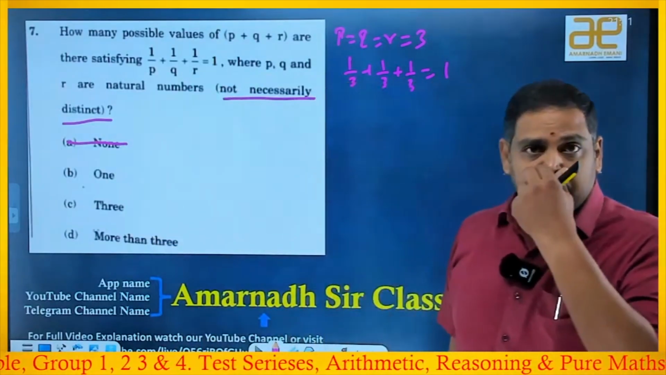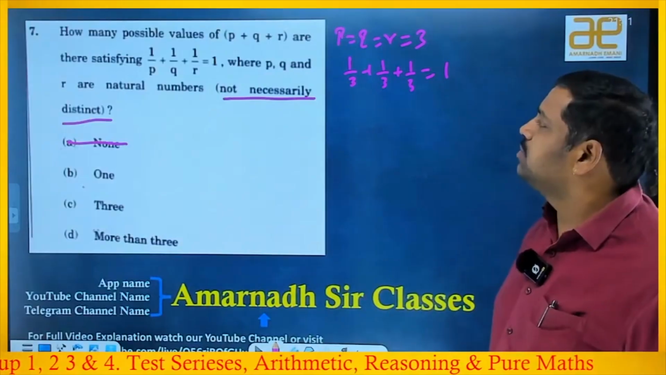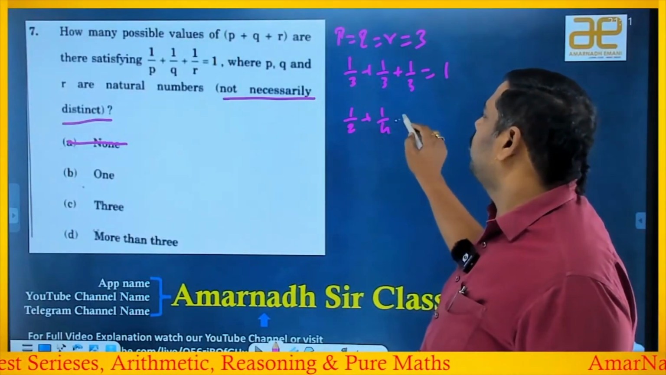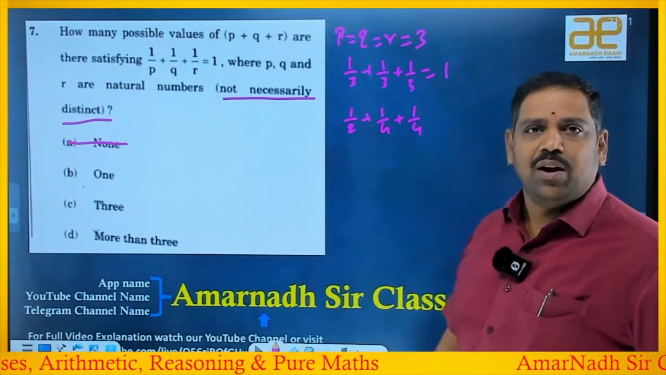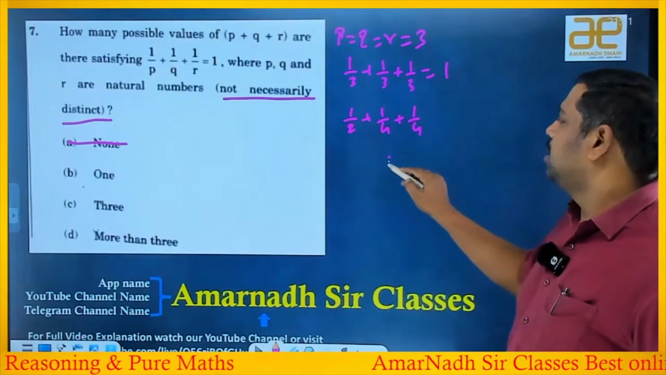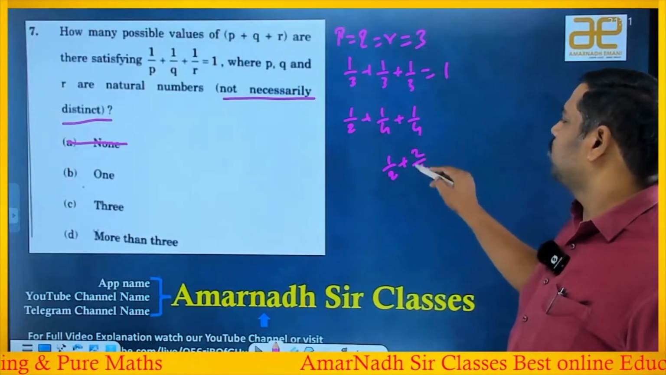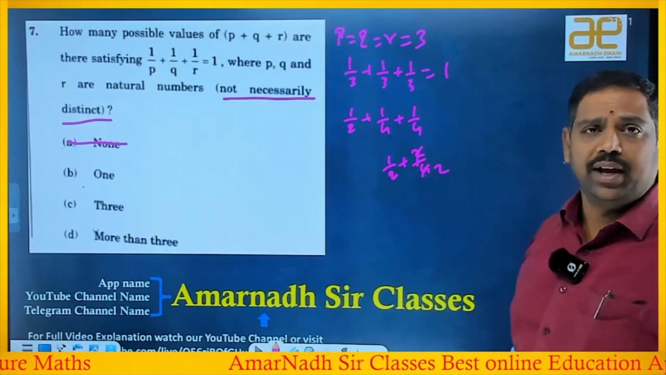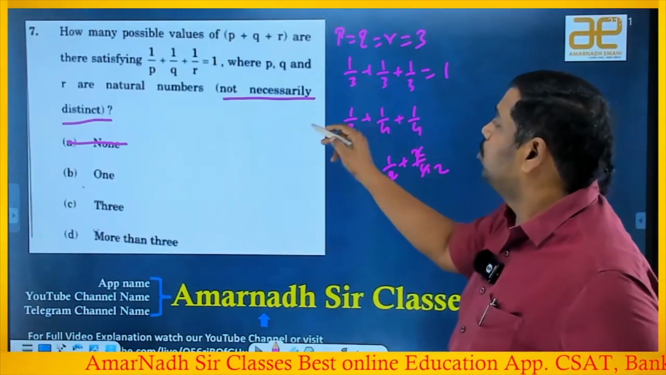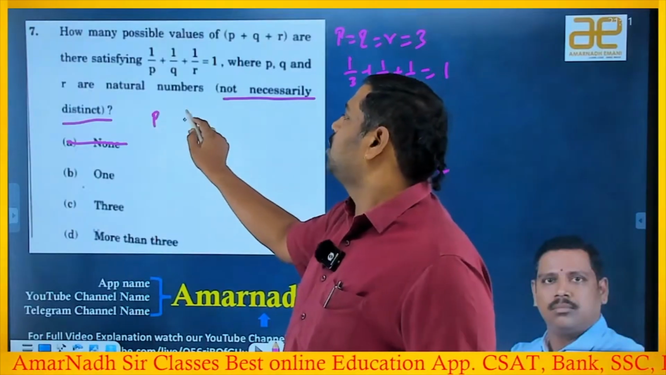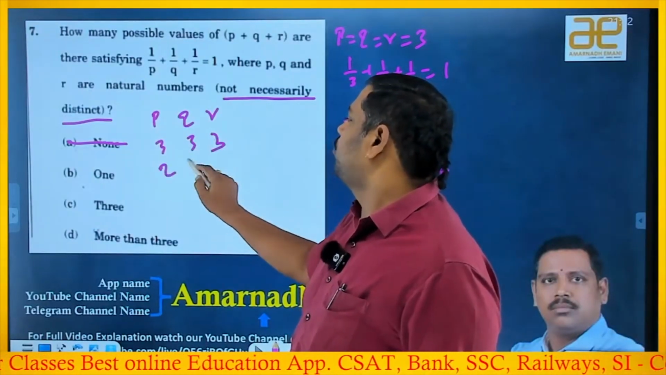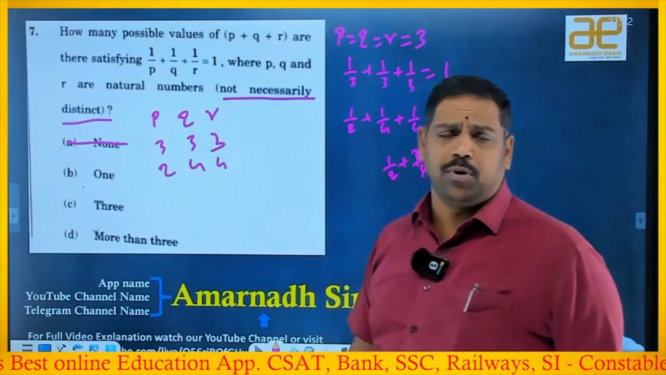Okay, good. So now the point you can observe is, if I take 1 by 2 plus 1 by 4 plus 1 by 4, that is, 1 by 2 plus 2 by 4, and 2 by 4 means again 1 by 2 only, right? So happily you will get 1. So you got a second possibility also. Already we got one possibility, P, Q, R values 3, 3, 3. The other possibility you got is 2, 4, 4. Of course, you can interchange also, not a problem.